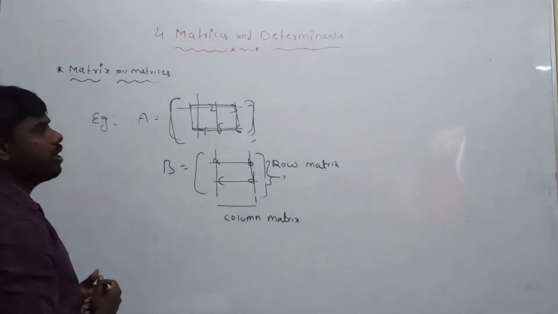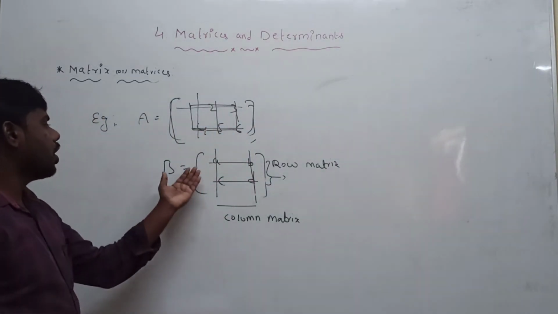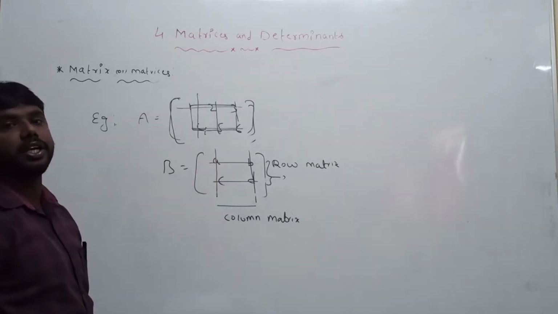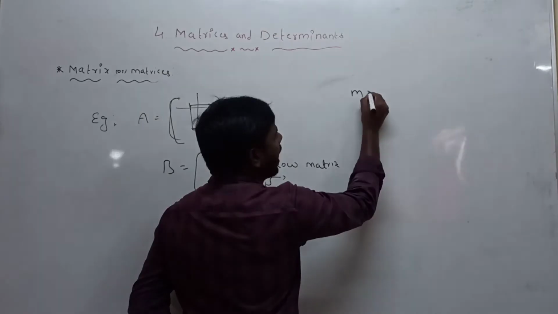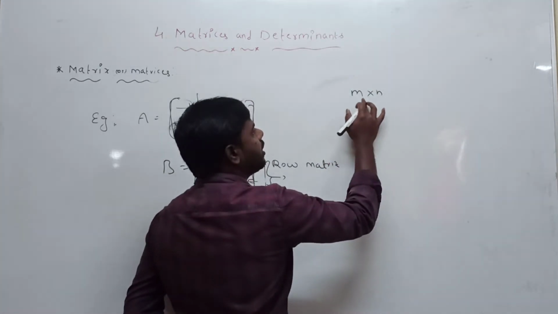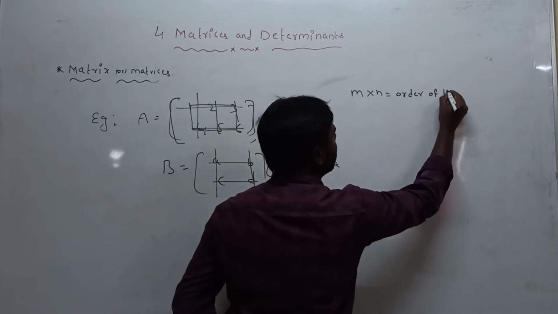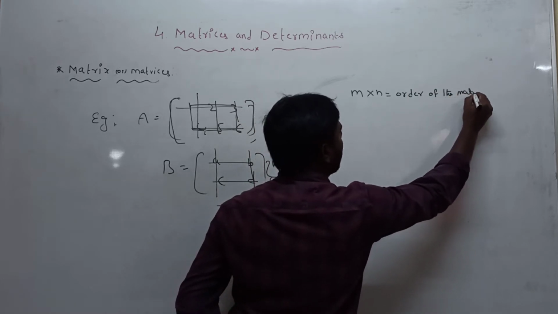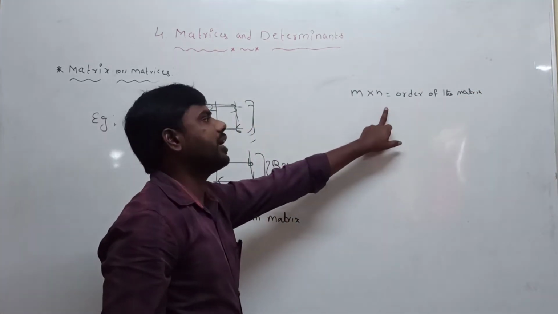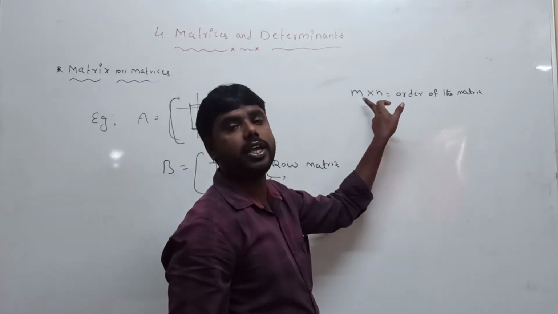Next one, a matrix having m rows and n columns is called m by n. Here m by n is called the order of the matrix. So what is the order of the matrix representation? A matrix having m rows and n columns is called m by n. M cross n is read as m by n.